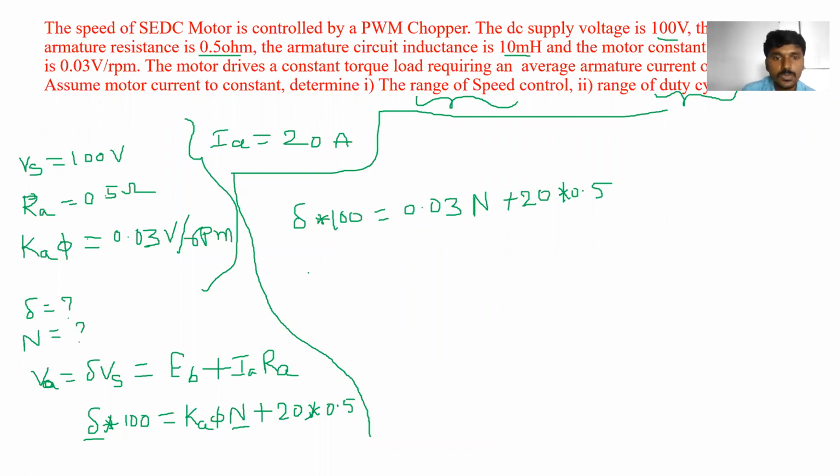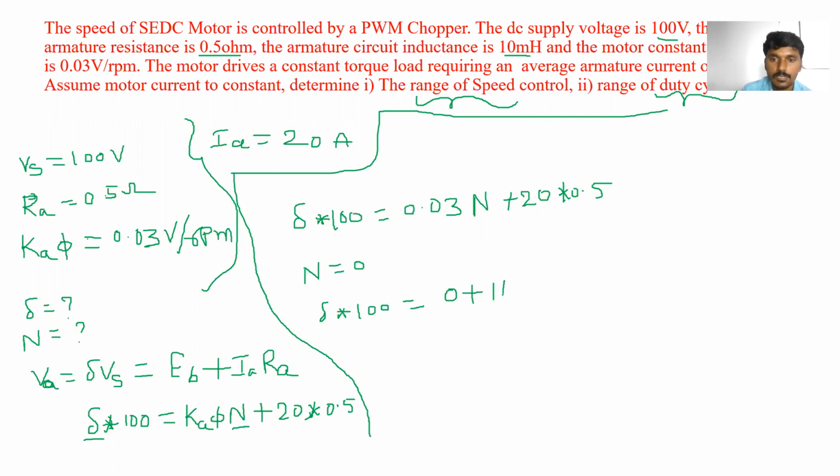First of all, assume that, for example, at initial speed N is equal to 0. Substitute in this equation. So delta into 100 is equal to 0.03 into 0, which is 0, plus 20 into 0.5. 20 into 0.5, how much?